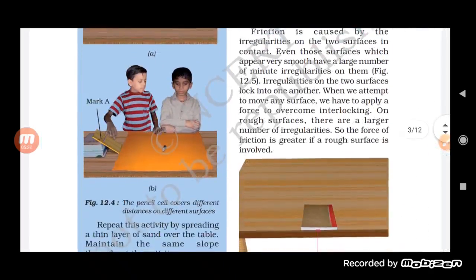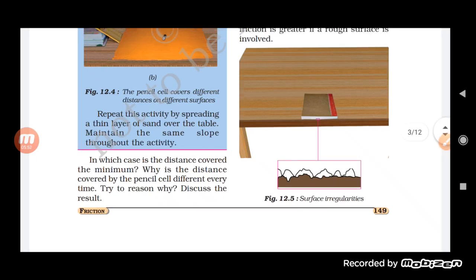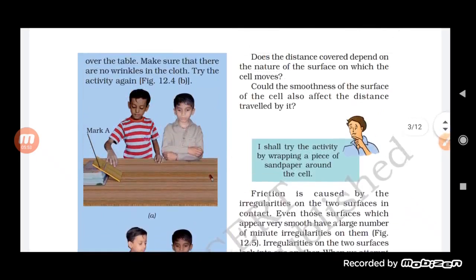Now let us see here. In which case is the distance covered the minimum? Why is the distance covered by the pencil cell different every time? The distance covered is minimum in case B here, and the pencil cell takes less distance because the piece of cloth increases the force of friction here.